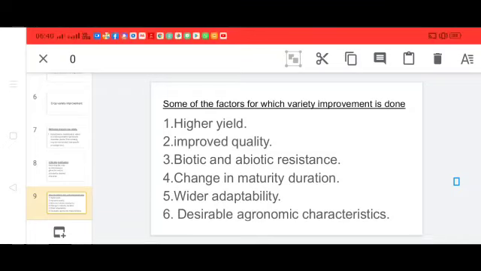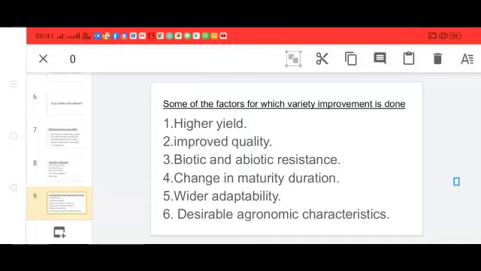For example, dwarfness is desired in cereals so that fewer nutrients are consumed by these crops. Another example, for fodder crops, tallness and profuse branching are the desired characters. So these are the factors for which variety improvement is done.